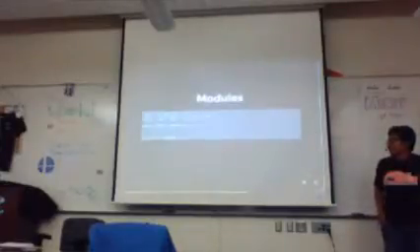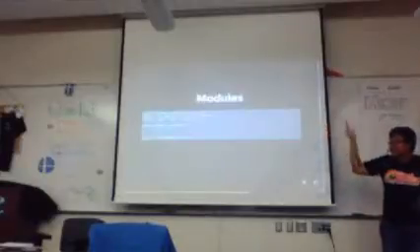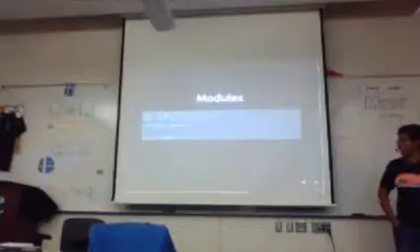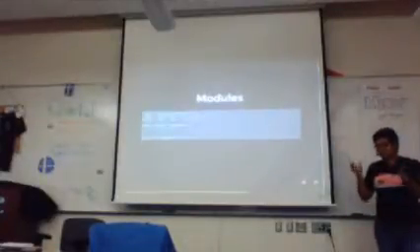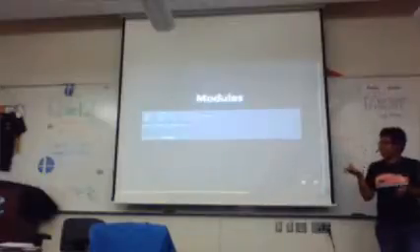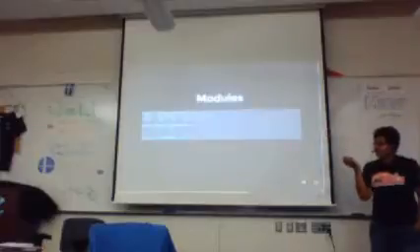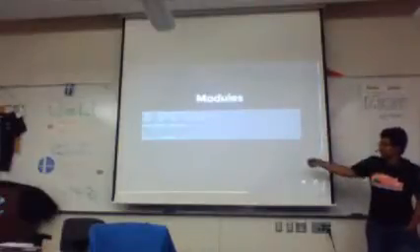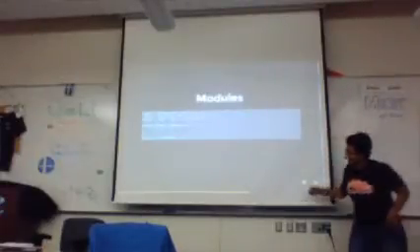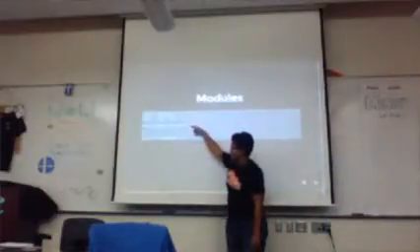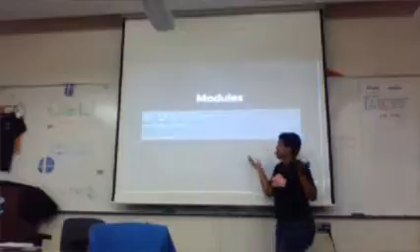The top one is basically the equivalent in CommonJS of var express equals require express. That will import from the default, because there are default exports and named exports. The second line will take all of your named exports, which you create by using the export keyword. This is an example of a named export. This is an example of a default export.